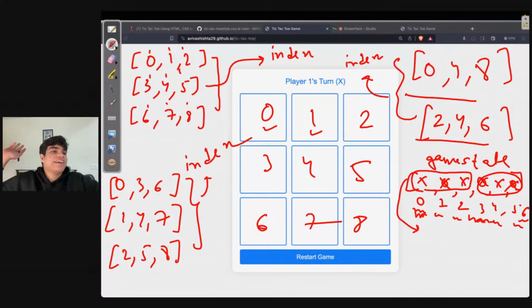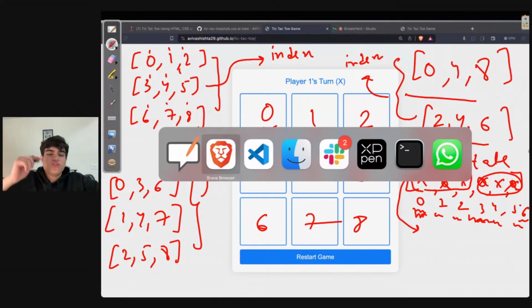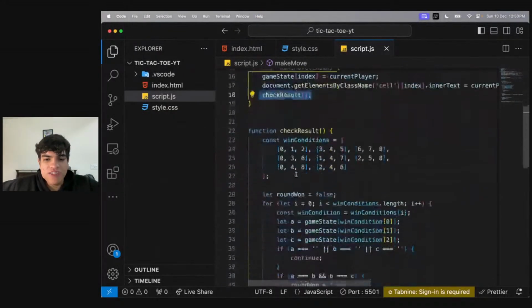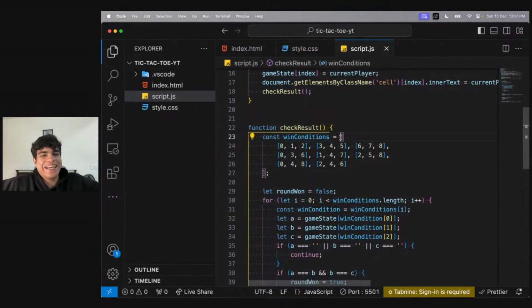Yes, exactly. Okay, so in our code, look at what we'll do. We'll first say that these are the conditions. It is an array of arrays and this contains 8 elements. So 0, 1, 2, 3, 4, 5, 6, 7, 8 are the horizontal rows. 0, 3, 6, 1, 4, 7, 2, 5, 8 are the vertical patterns. 0, 4, 8 and 2, 4, 6 are the diagonals.